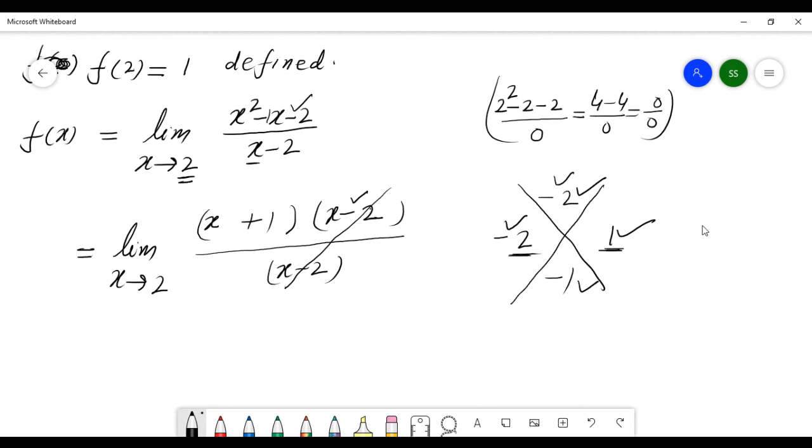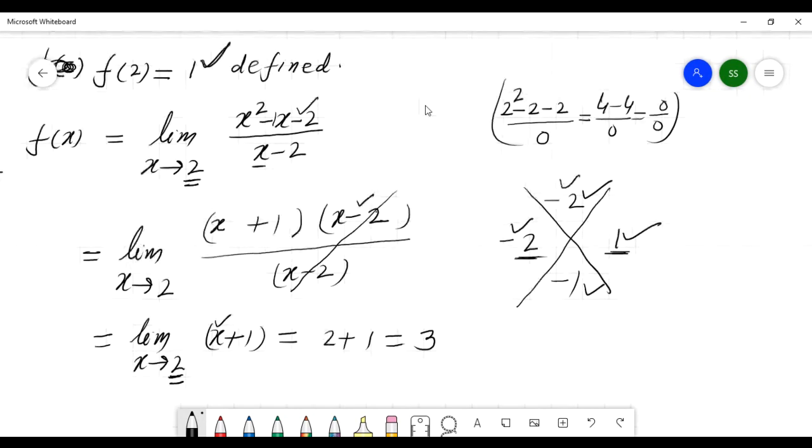Now this is the same, so this cancels. So this equals what? Limit x goes to 2 of x plus 1. And this equals what? Now plug in x equals 2. So this is 2 plus 1 equals 3. Right? So the limit is 3. And the function f of 2 here is 1. And this limit is 3.